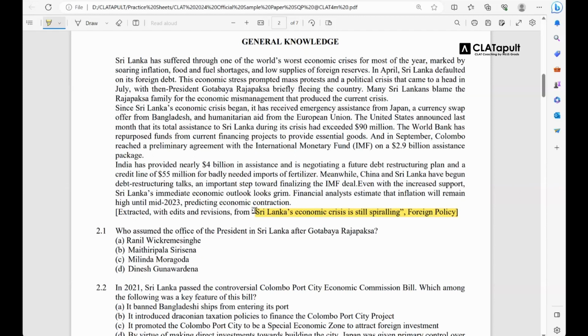I will not teach you this in detail. If I have to, I'll probably take a class. I'll just tell you that Sri Lanka had a very big economic crisis. What happened was that you may have heard about this news, that a lot of people started protesting against the regime. The cause for this crisis was majorly the mishandling by the regime, the Rajapaksa brothers, the whole bloodline who have always administered Sri Lanka.